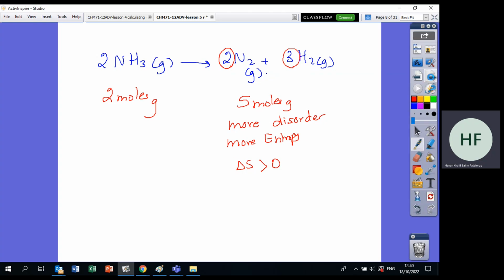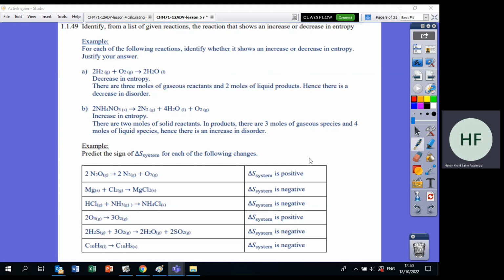Okay, let's do more practice questions. Now let's look at this. I have gas. So I cannot tell who will make more entropy, so I will count the moles. How many moles do I have here? 2. How many moles do I have in the products? 2 plus 1. So the total is 3. So who will make more randomness, 2 or 3? 3. So as I go here, more randomness. So the entropy is positive.